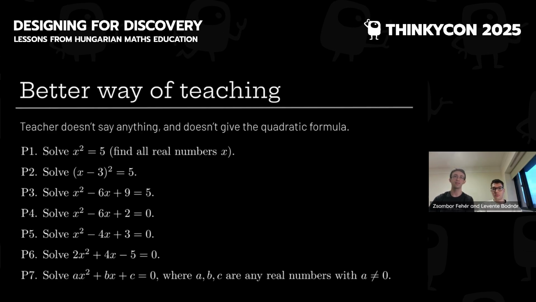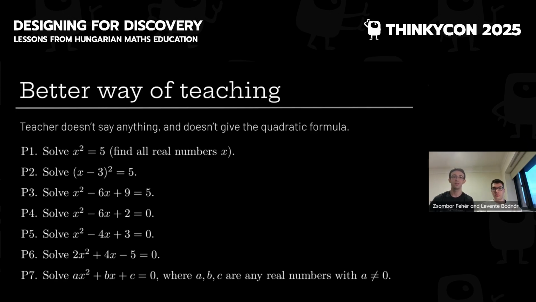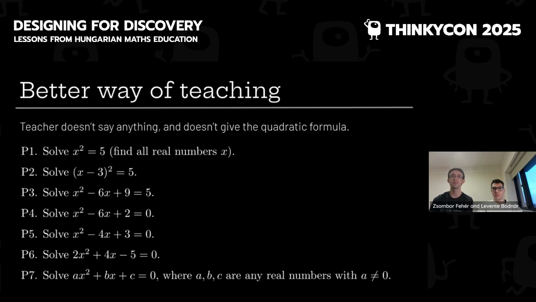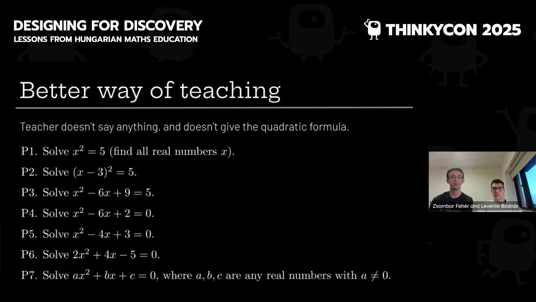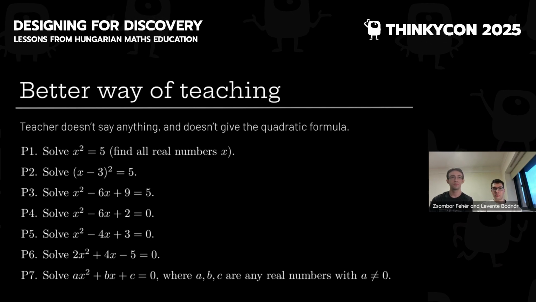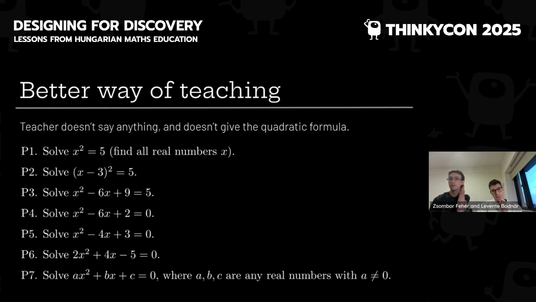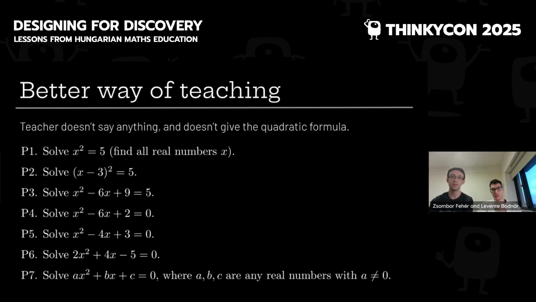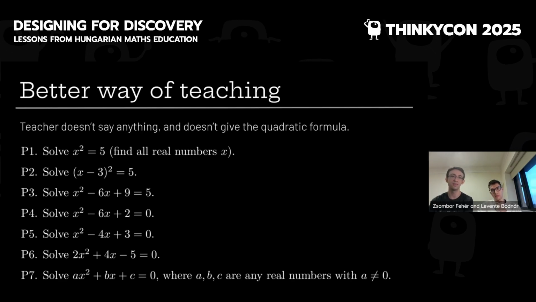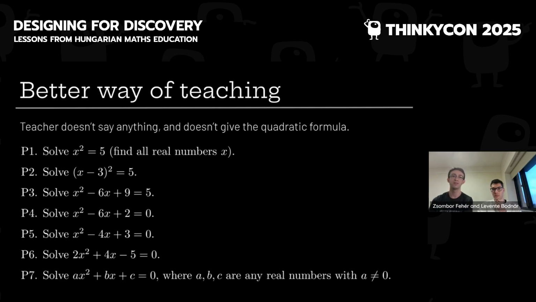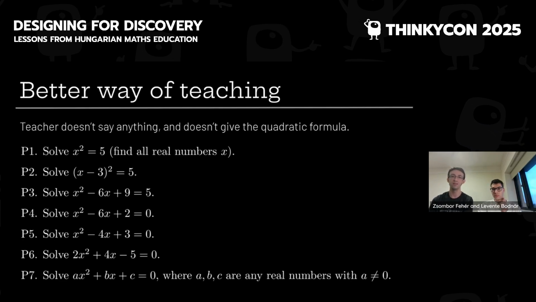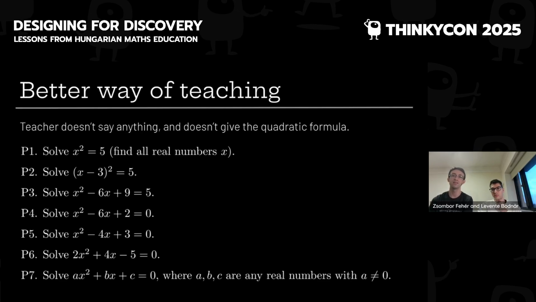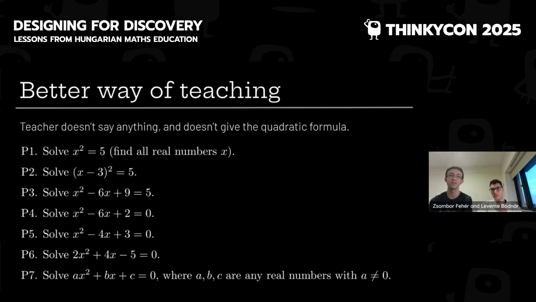Then the second question is (x minus 3) squared is 5. How can you solve that without knowing the quadratic formula? I'll wait a few seconds. So the trick is that you use the previous problem. We know that if the square of something is 5, then that something is square root of 5 or minus square root of 5. So in this case, x minus 3 is plus or minus square root of 5. And we have solved the equation because that means that x is 3 plus or minus square root of 5.